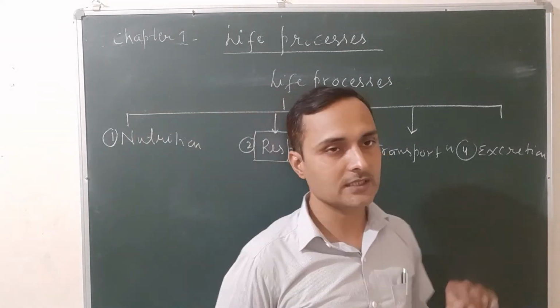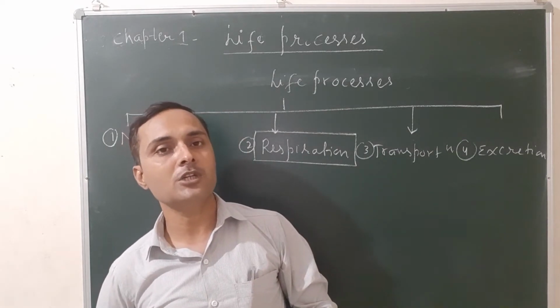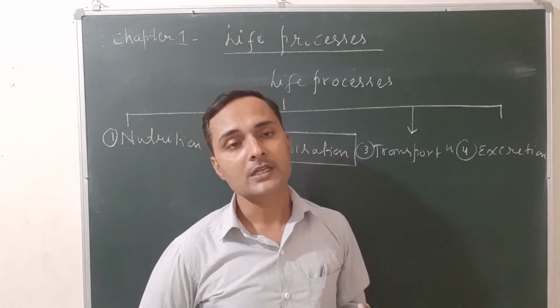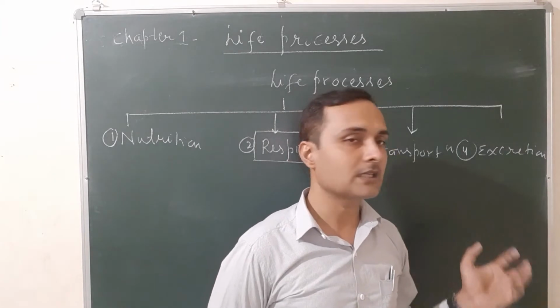Now last one, excretion. What is excretion? The kind of life process which helps in removal of nitrogenous waste material like urea from the body is called excretion. And the organ system which is involved is called the excretory system.